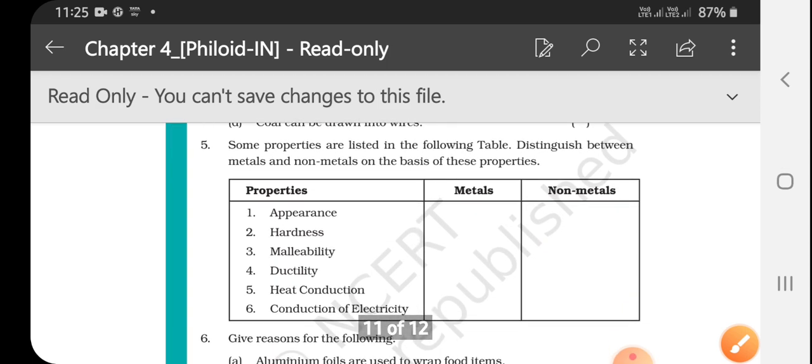Some properties are listed in the following table. Distinguish between metals and non-metals on the basis of these properties. So, appearance: metals are lustrous, non-metals are non-lustrous. Hardness: metals are hard, non-metals are soft except diamond. Malleability: metals are malleable, non-metals are non-malleable. Ductility: metals are ductile, non-metals are non-ductile. Heat conduction: metals are good conductors, non-metals are poor conductors. Conduction of electricity: metals are good conductors and non-metals are poor conductors of electricity.